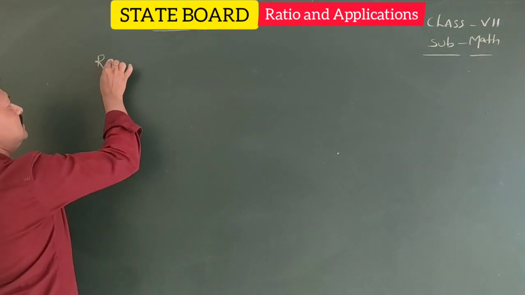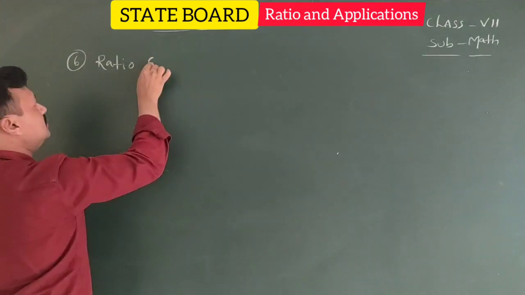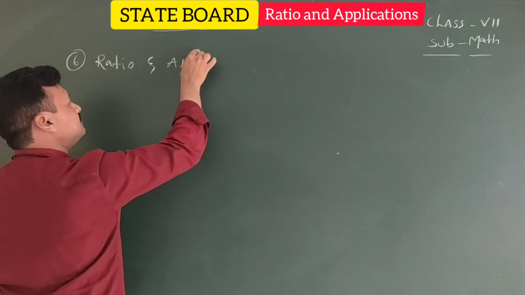Now here, sixth one, ratio and applications.